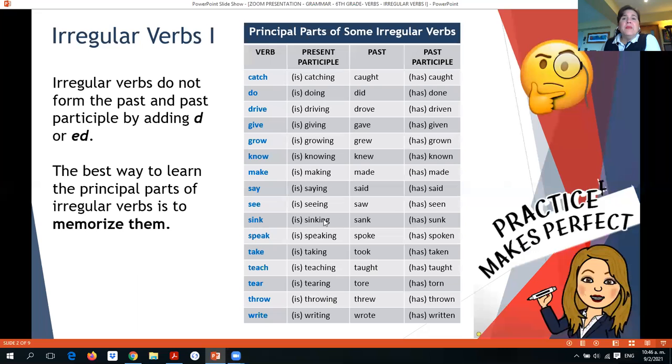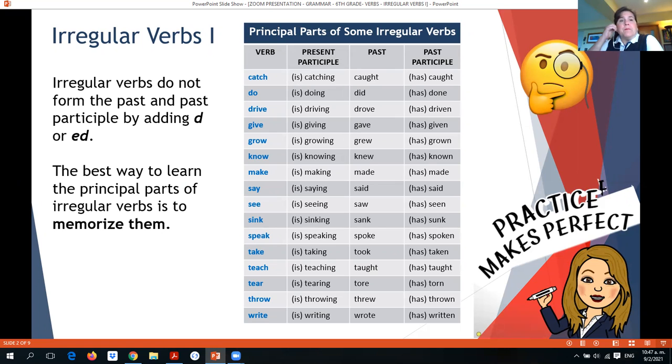So, irregular verbs. These are verbs that do not form the past and the past participle by adding d or ed at the end. They have a different spelling, and we need to learn them through memory. Okay, we have to memorize them. So here I have a chart that shows the first group of verbs that we need to memorize. But as usual, as I say, practice makes perfect. So if you practice your English and you practice using these verbs, you will learn them very, very quickly.